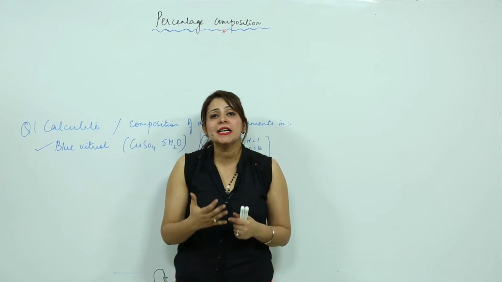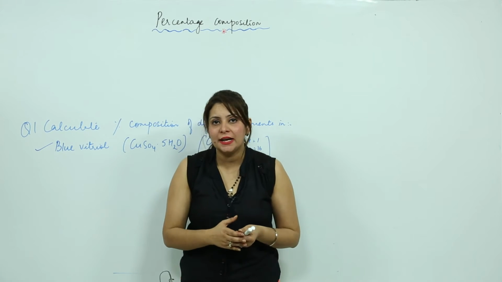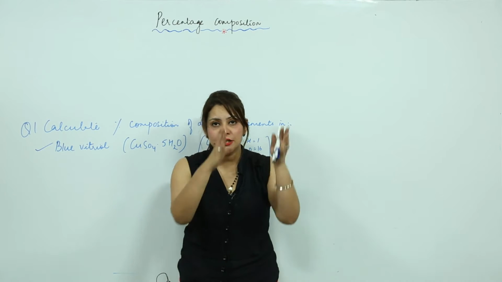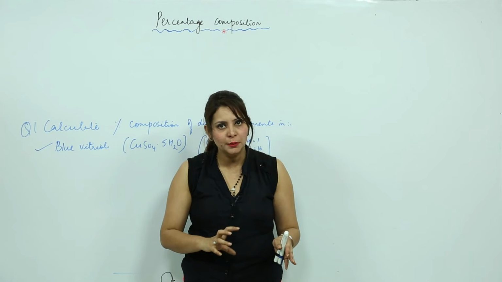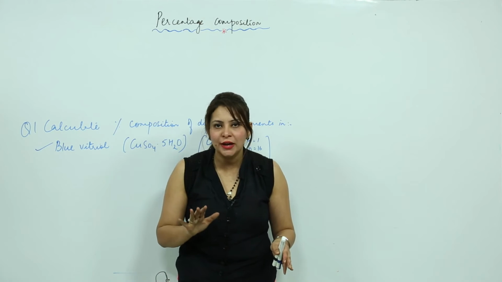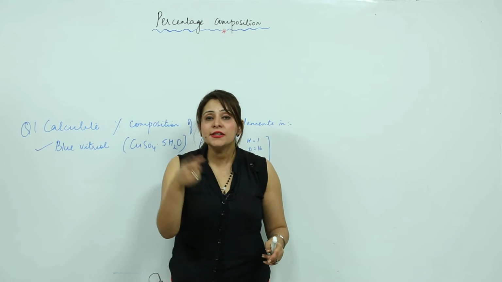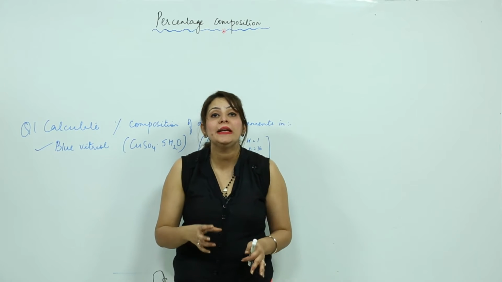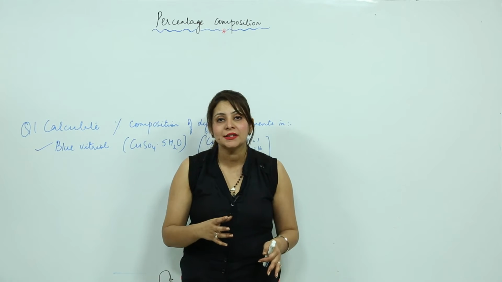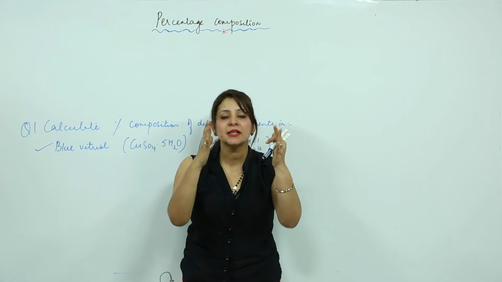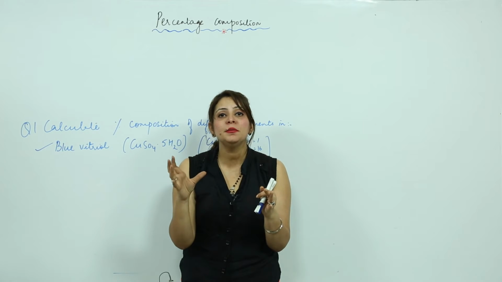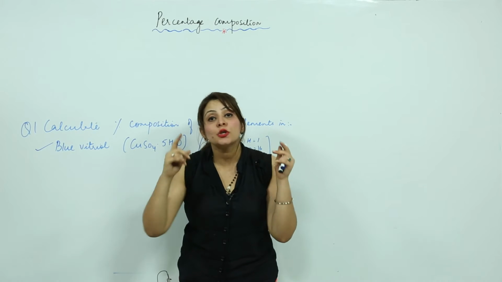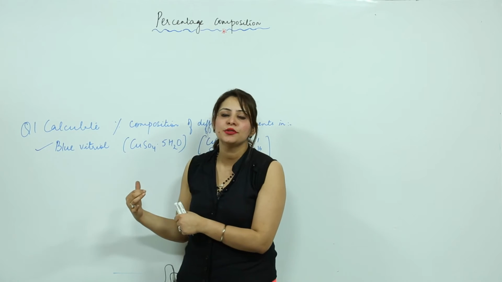So if somebody asks you about the percentage, how do you calculate it in that case? If you want to calculate the overall percentage, you just add your marks of the subjects, divided by the total maximum marks, into 100. This is what you do to calculate the overall percentage, right? But if somebody asks you to calculate the percentage of the marks you scored in English, you just write your English marks divided by the maximum marks of the English paper into 100. So likewise we are going to calculate the percentage composition here, right?